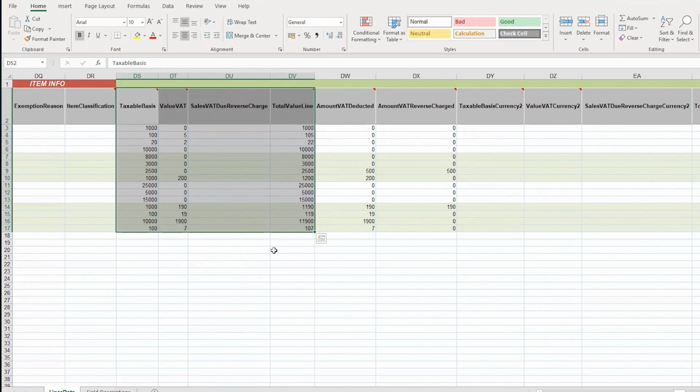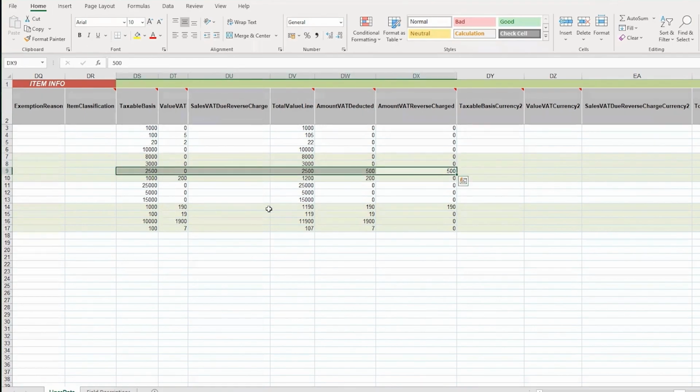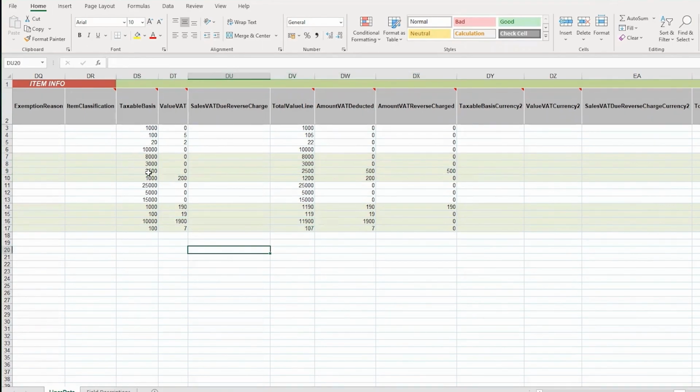So for example, I will take this transaction here, where I've got the amount VAT deducted and the amount VAT reverse charge. So I know it's a reverse charge transaction. When I look at it, I've got an invoice which came through with a taxable basis of 2,500. There was no VAT on that invoice, and the total was 2,500 with the relevant currency, and immediately I could record the VAT deducted and the VAT reverse charge.